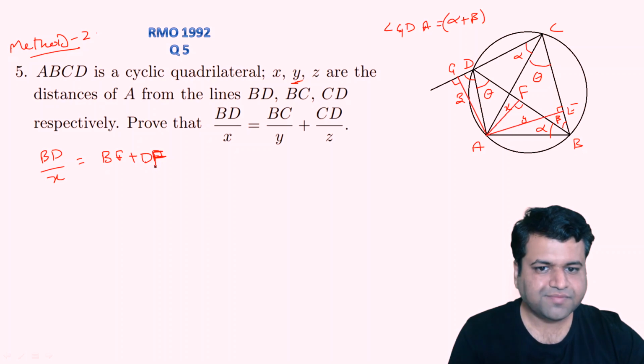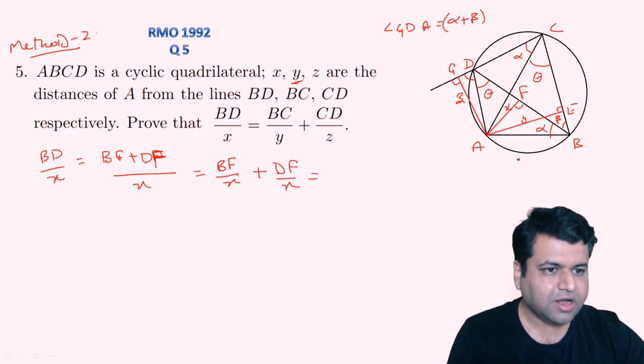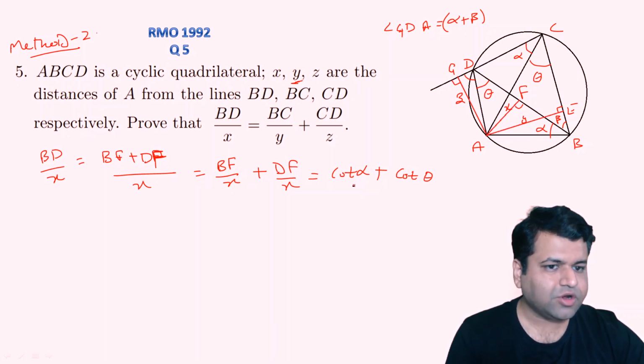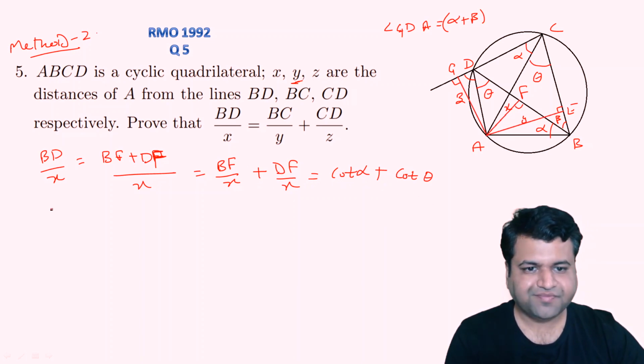So BF plus DF upon X. So this is nothing but BF upon X plus DF upon X. And if you see what is BF upon X, in this triangle you can say that BF upon X is nothing but cot alpha. And what is this DF upon X? This is nothing but cot theta. I hope this is clear, right? Simply trigonometry, because AFB is a right angle triangle. So BF upon X will be cot alpha, and DF upon X will be cot theta, right?